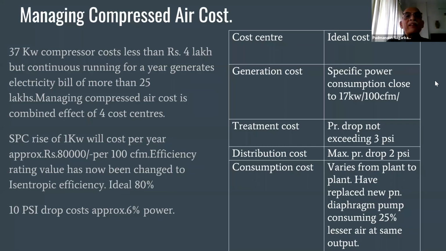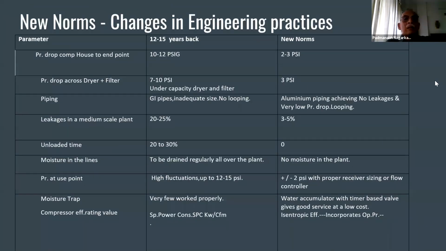Now we come to the next. Now what is happening? There are new norms in compressed air practices. Earlier, whenever you talked about pressure drop from compressor house to endpoint, 12 to 15 psi was accepted pressure drop. Not anymore. Now 2 to 3 psi is accepted pressure drop.